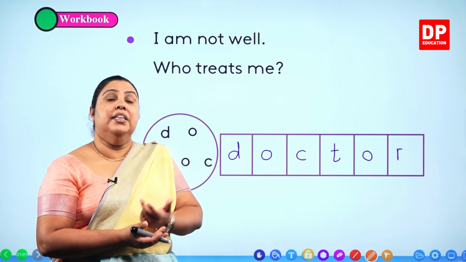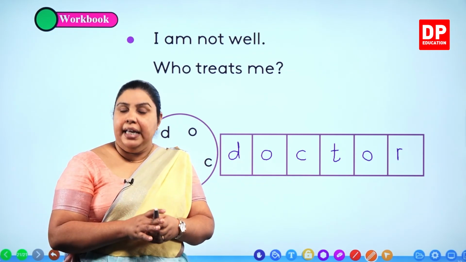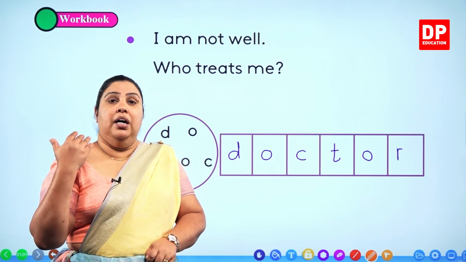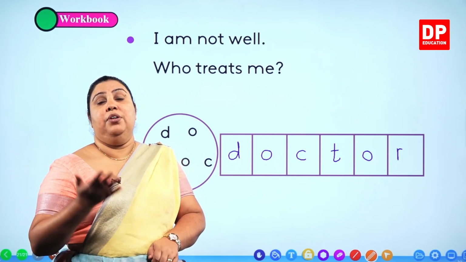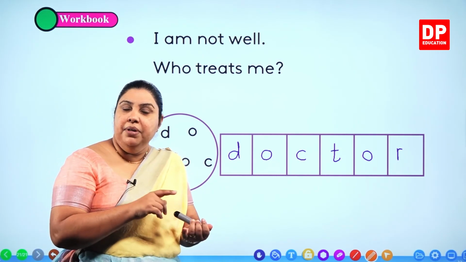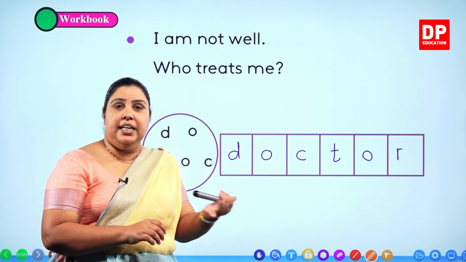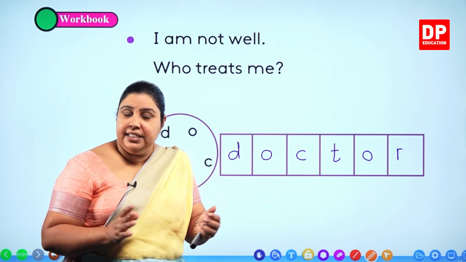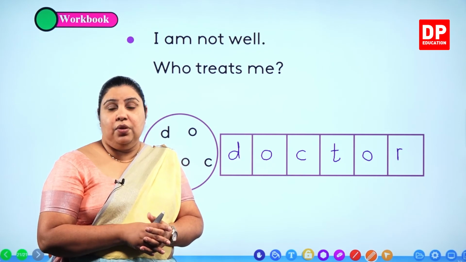So the doctor, nurse, then pharmacist, dentist, sweeper, they all get together and help us to live a healthy life. They help us to live a healthy life and not to fall ill, not to get any diseases, right? And to maintain good health in your body. They all help us. So we call them healthcare workers. You learnt a new word, children. Healthcare workers are the people who help us. Then we learnt a new word, janitor, the person who cleans the environment, cleans the different buildings and keeps the places of work very clean.